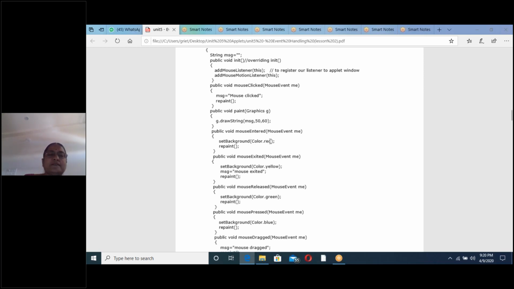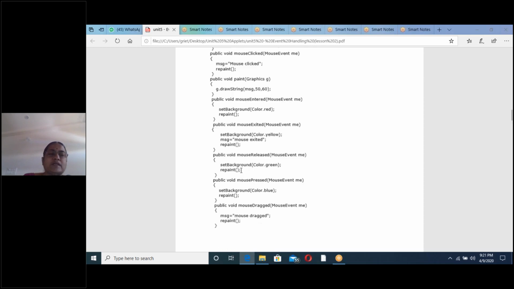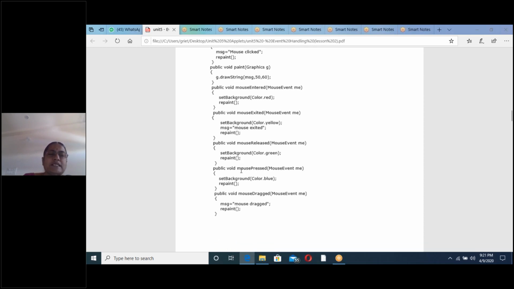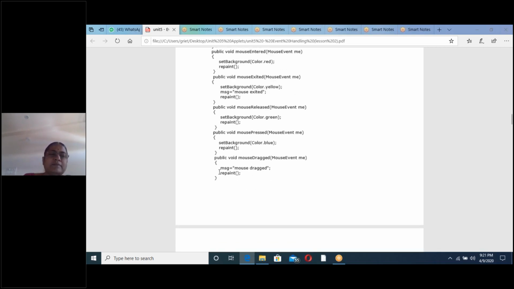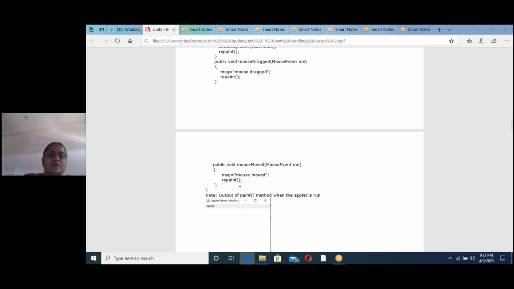So in some methods I have used message. In some methods I have changed the color of the background using setBackground of Color.red, Color.green. Next, repaint. Next, mouseEntered. This is also a color change, and as well as message also I have taken. When you execute the program, you can understand more clearly. Next, mouseReleased, setBackground color. Next, mousePressed, only setBackground. Next, mouseDragged. Here message I have taken, mouseDragged. Next, mouseMoved, this one.